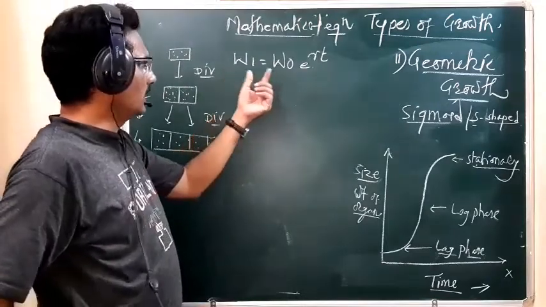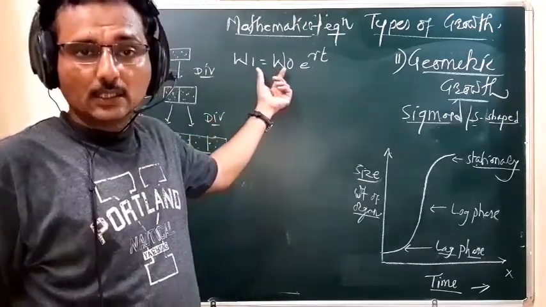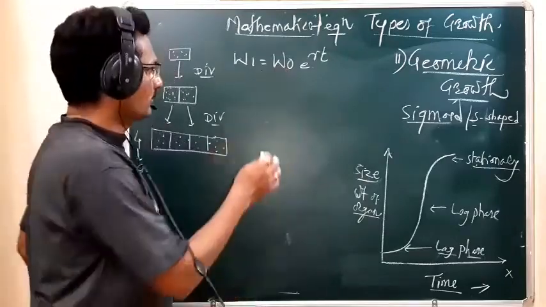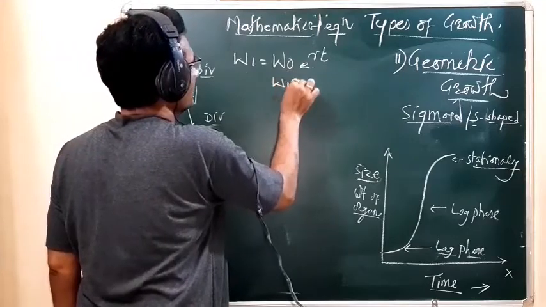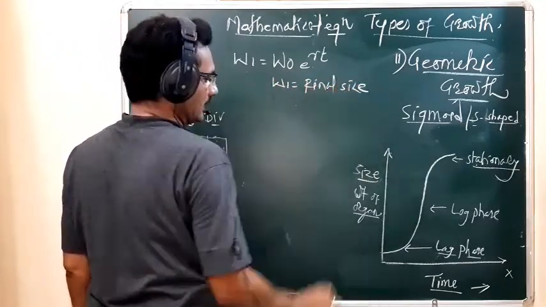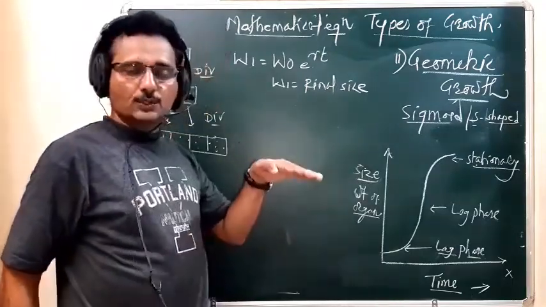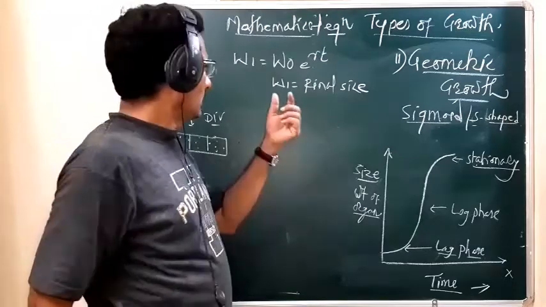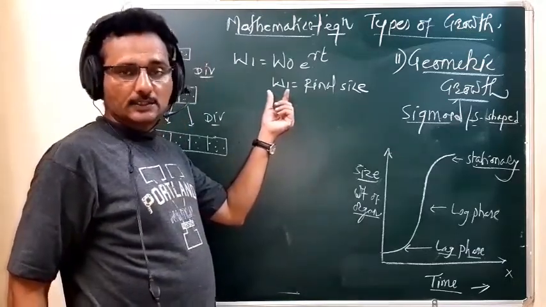In this, what are W1 and W0? W1 is the final size, meaning after a certain time interval how much growth has taken place. We can calculate this W1.